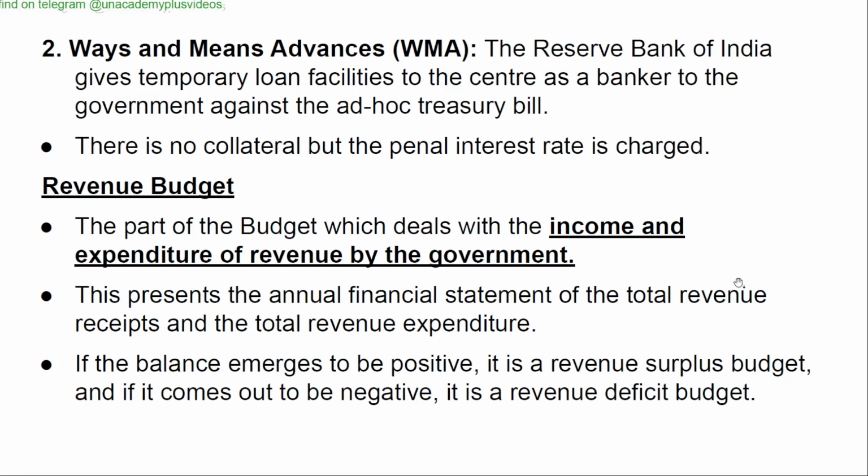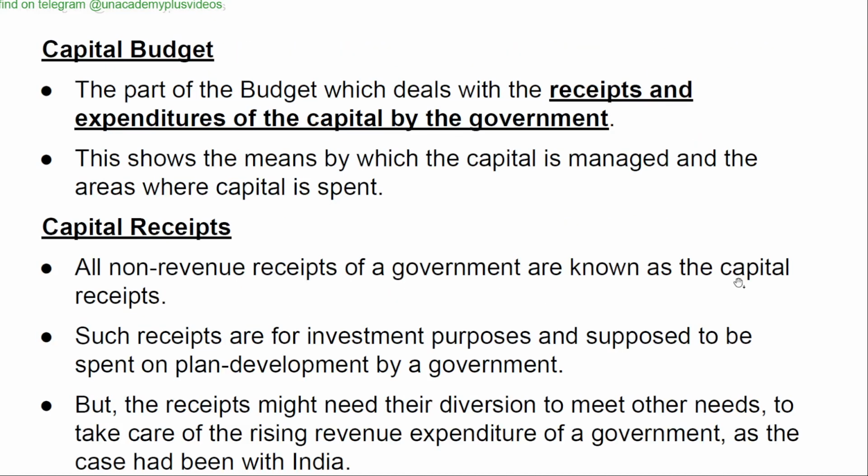Revenue budget. The part of the budget which deals with the income and expenditure of revenue by the government. This represents the annual financial statement of the total revenue receipts and the total revenue expenditure. If the balance emerges to be positive, it is a revenue surplus budget, and if it comes out to be negative, it is a revenue deficit budget.